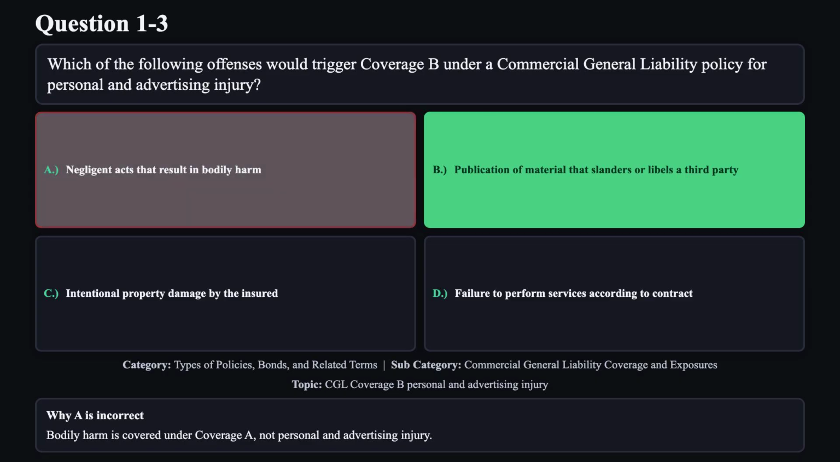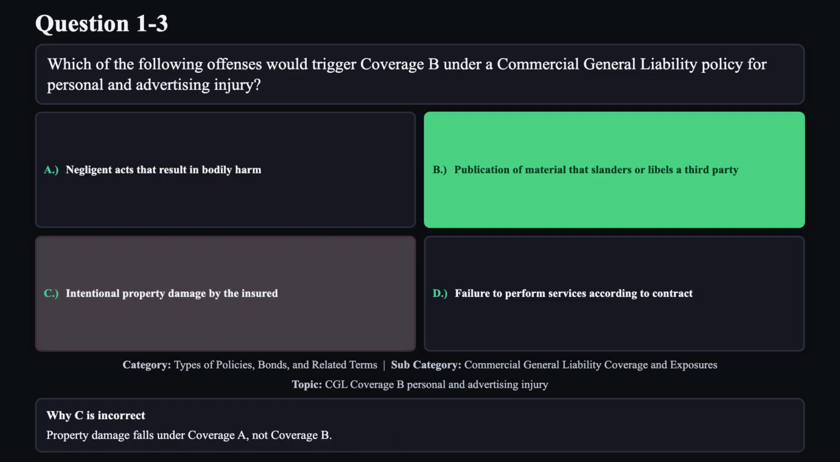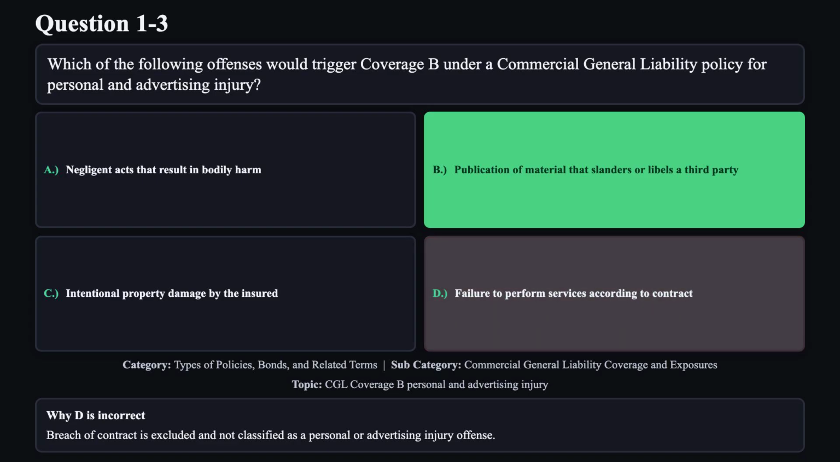Reason A is not correct. Bodily harm is covered under coverage A, not personal and advertising injury. Reason C is not correct. Property damage falls under coverage A, not coverage B. Reason D is not correct. Breach of contract is excluded and not classified as a personal or advertising injury offense.